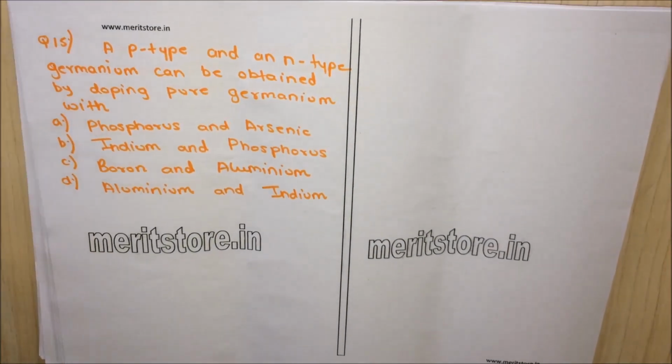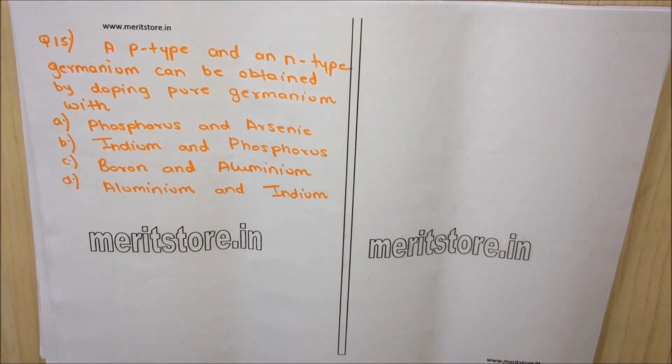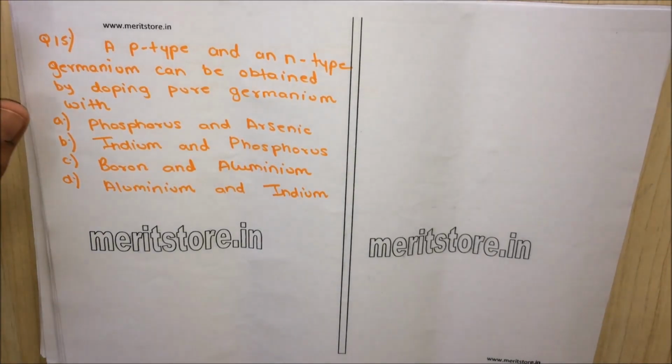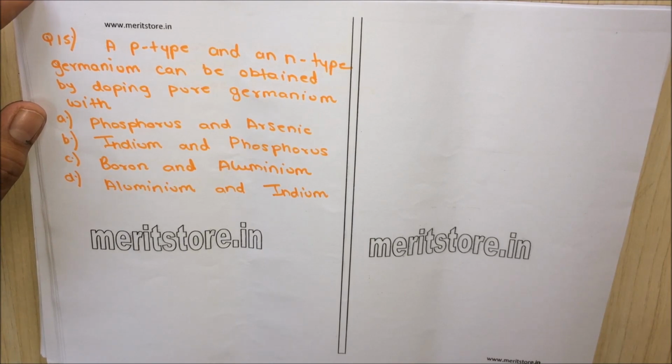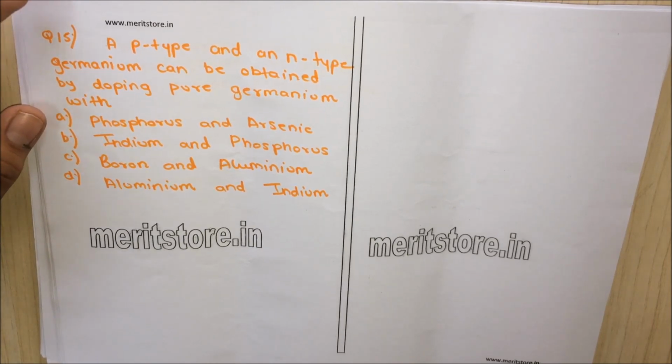Question 15. A p-type and an n-type germanium can be obtained by doping pure germanium with option A, phosphorus and arsenic, option B, indium and phosphorus, option C, boron and aluminium, option D, aluminium and indium.